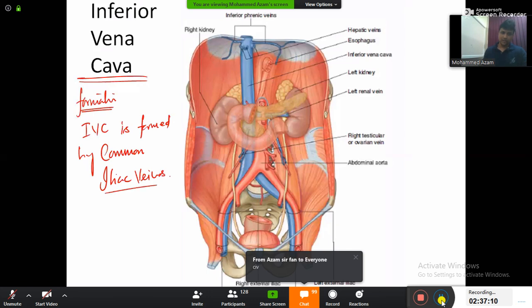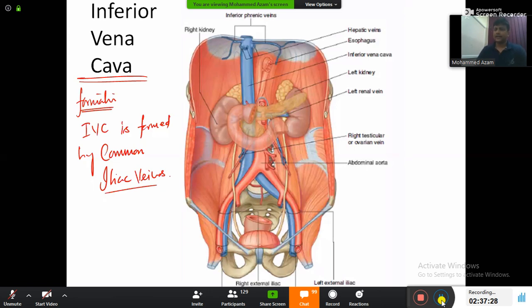You can clearly see that there is a common iliac vein here and a common iliac vein here, and both the common iliac veins combine together and form the inferior vena cava. So both common iliac veins combine to form the inferior vena cava. It's easy. Again, the same thing you have to learn here is the tributaries.